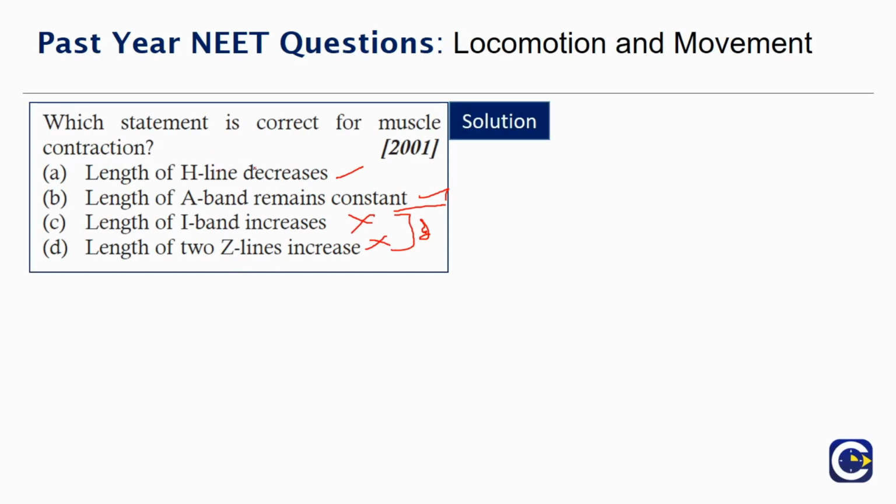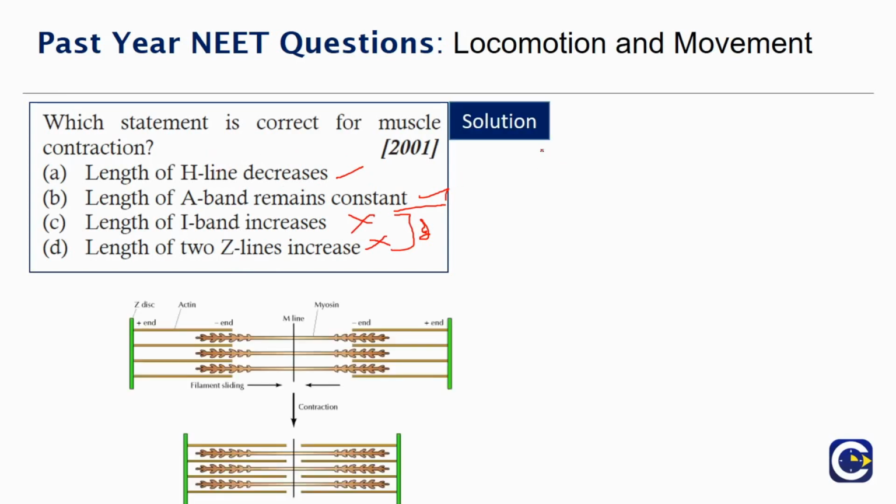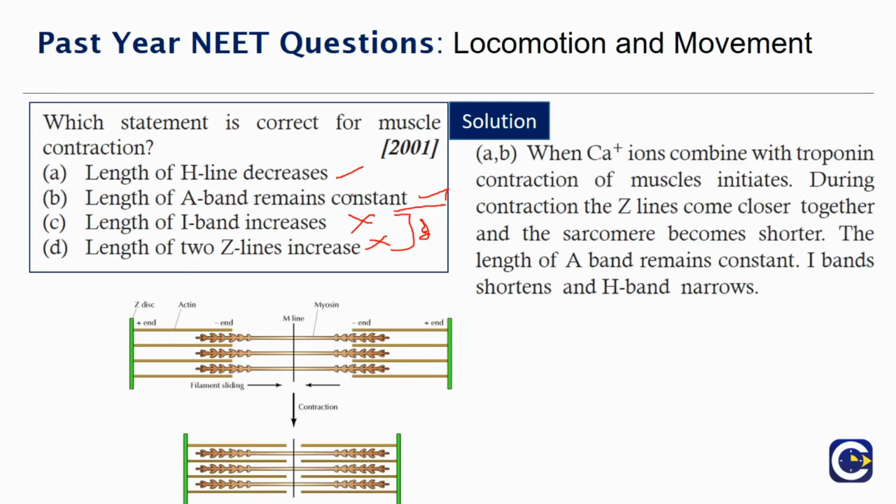So let's look at the solution. So we have the contraction, and so this is the process explained here. Length of the H line is decreasing when calcium ions combine with troponin. Contraction of muscle initiates. So we have the C troponin to which the calcium binds, and there is unmasking.